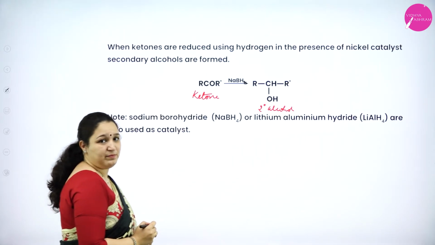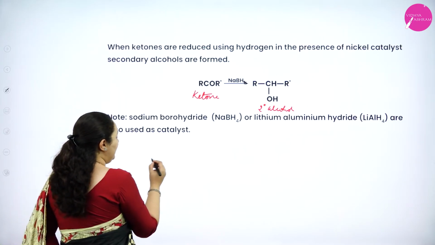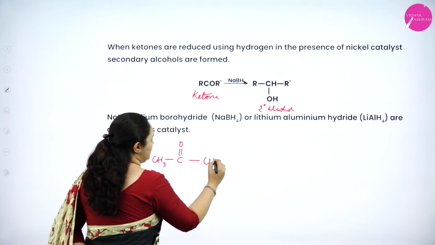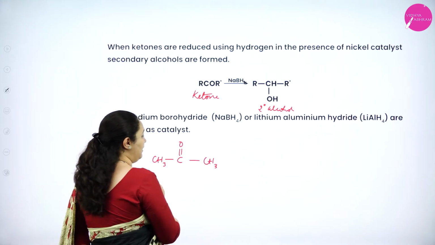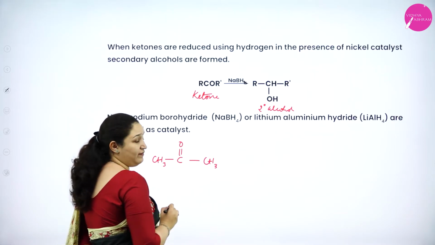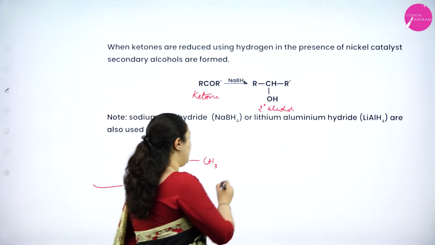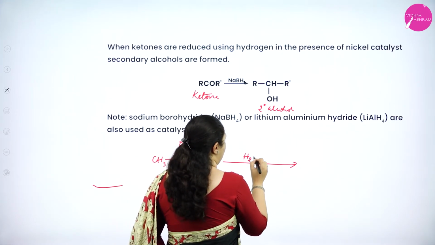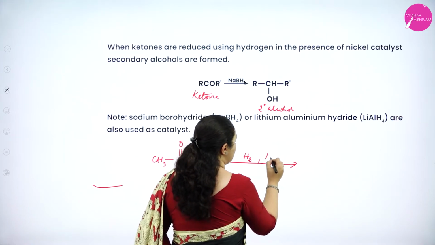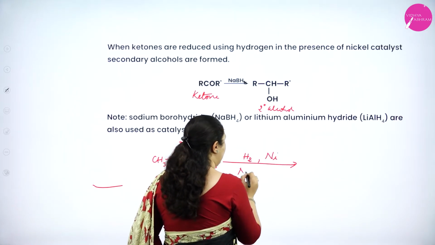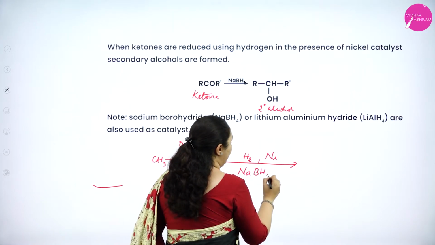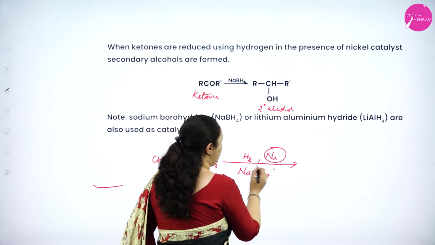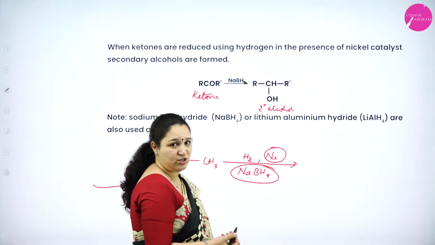I'll give you all one more example. That is, if I take for example CH3, C double bond O, CH3. Now I'll break the double bond. One hydrogen is added to oxygen, one hydrogen is added to the carbon atom. Hydrogen is added in the presence of nickel as a catalyst, or I can take sodium borohydride or lithium aluminum hydride also. Either nickel as a catalyst or these catalysts we can use for the reduction reaction here.